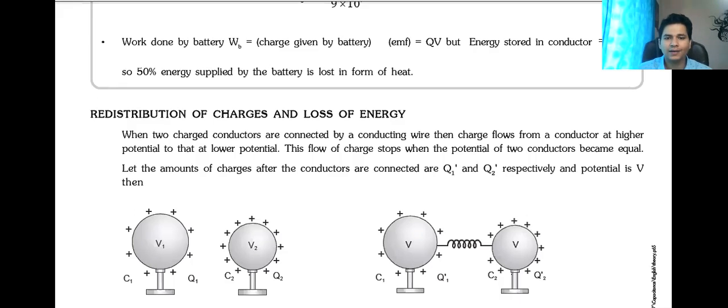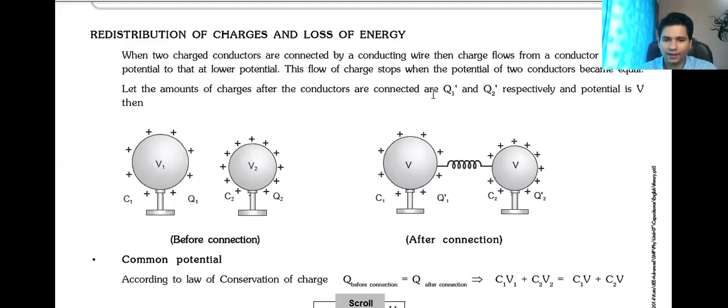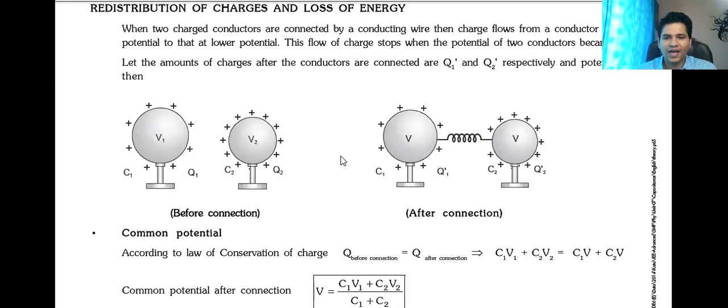So it was what? Half C1 C2, sir. Yes, Sania? Sir, is it half C1 C2 whole divided by C1 plus C2, into V1 minus V2 whole square? Yes, that is the answer. Right, correct. So we have derived this.